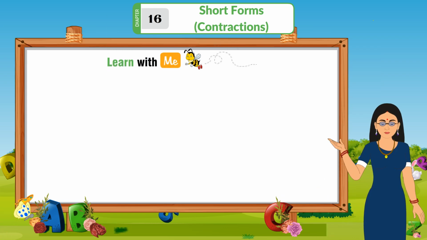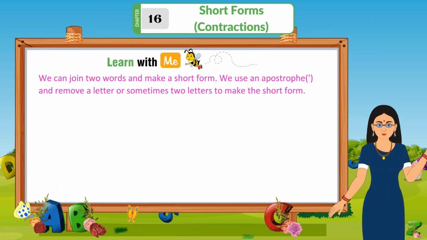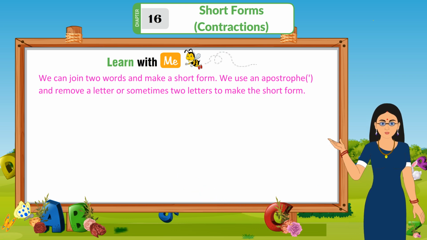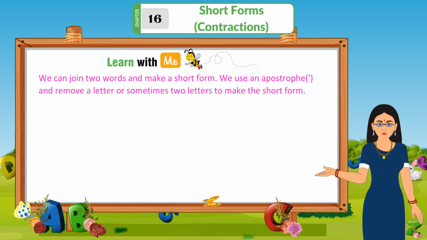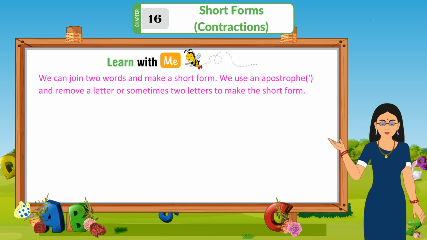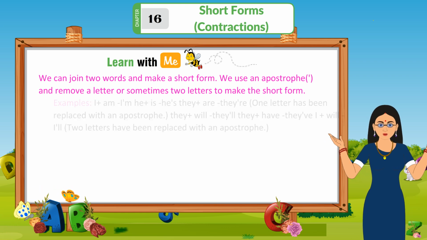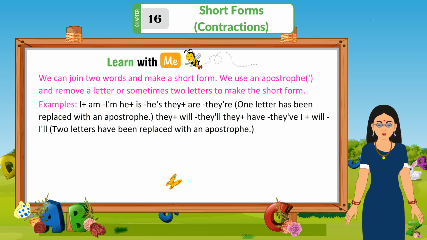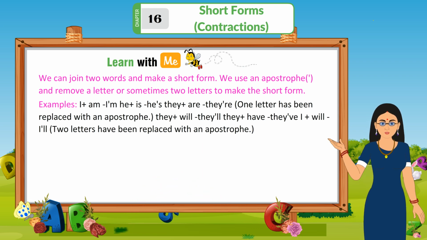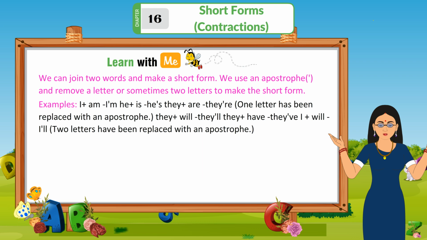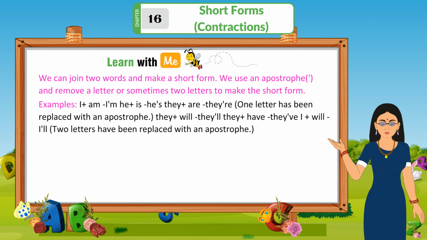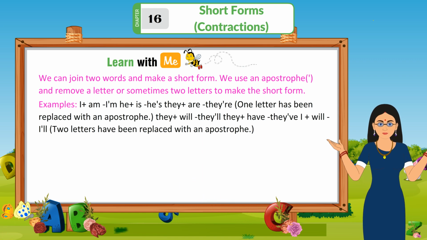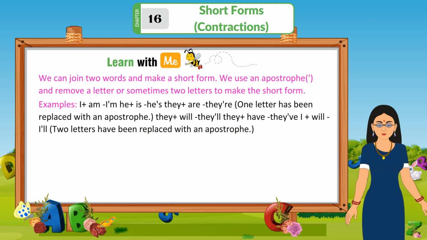Learn with me. We can join two words and make a short form. We use an apostrophe and remove a letter or sometimes two letters to make the short form. Examples: I am, I'm; he is, he's; they are, they're. One letter has been replaced with an apostrophe.